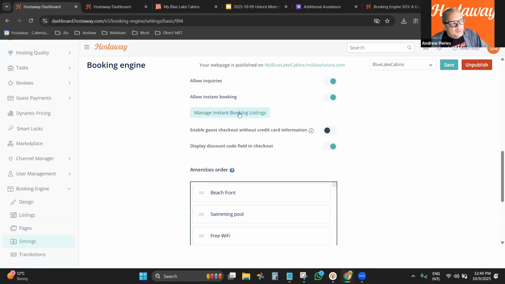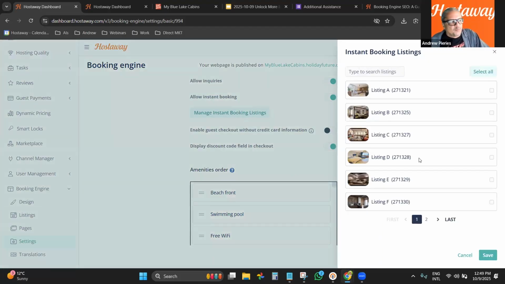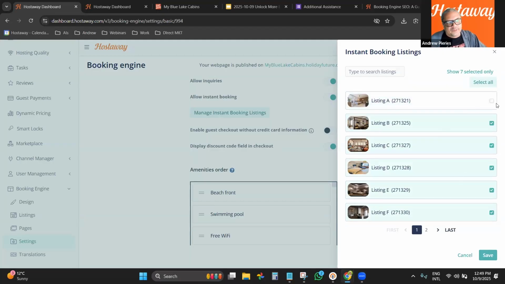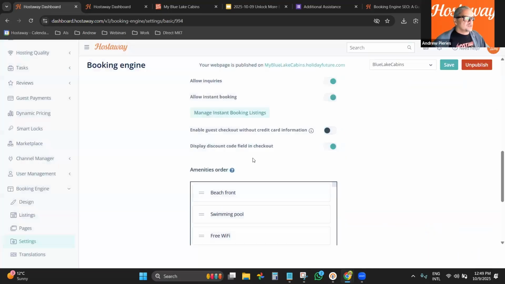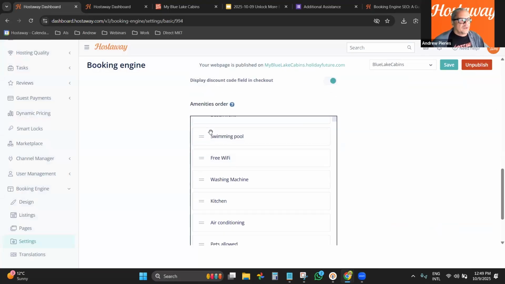Or maybe you're a property manager managing many listings and you have one property owner who will not accept instant booking. They only accept after they review inquiries. I've seen some cases like that, and then you can select all and remove the one listing that property owner asks you not to. So that's also possible. Display discount code. Yes, I always recommend it, especially if you're working with discounts.